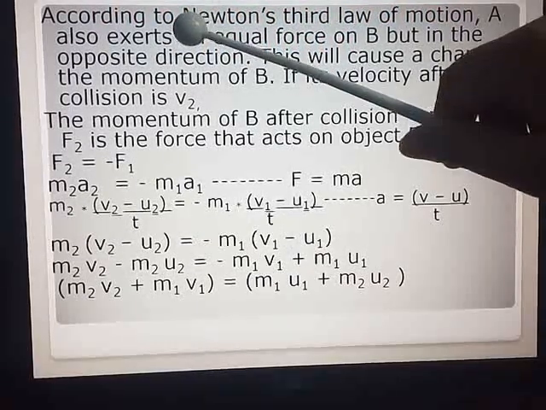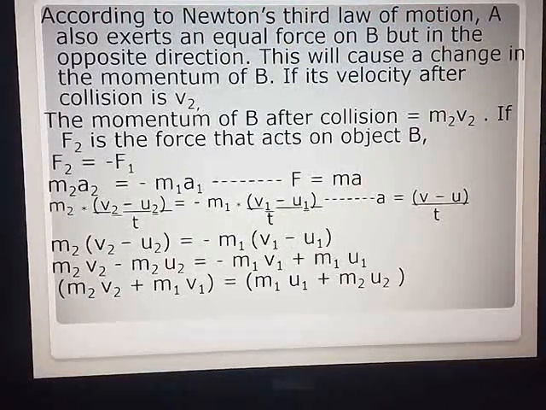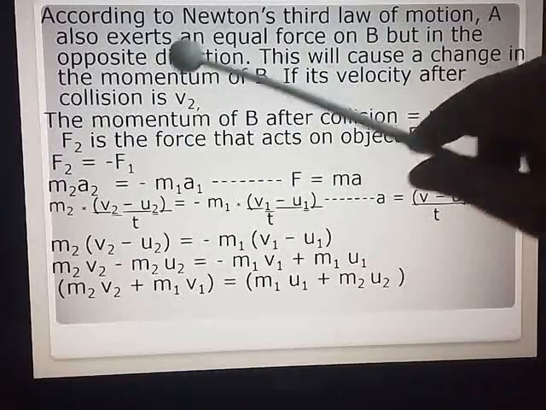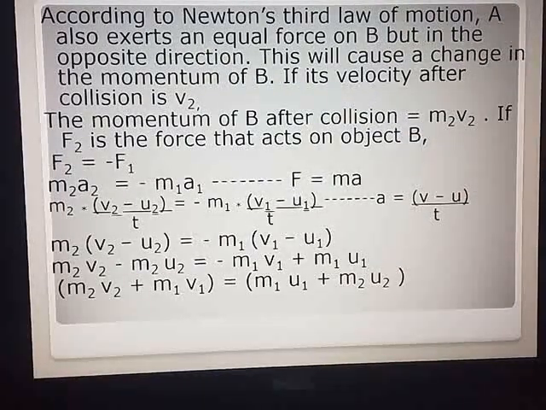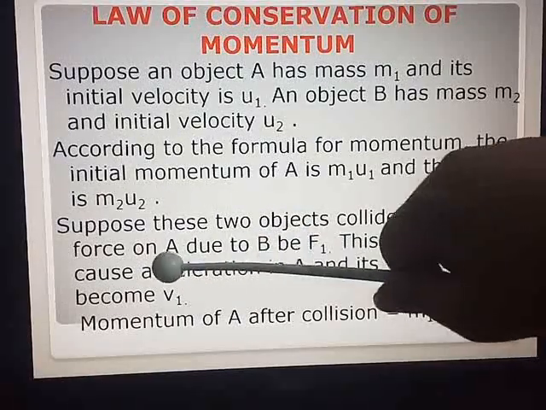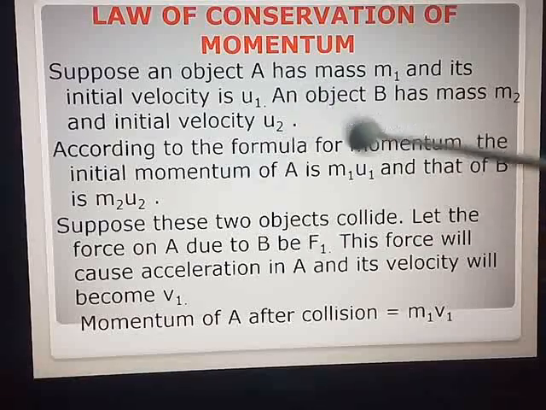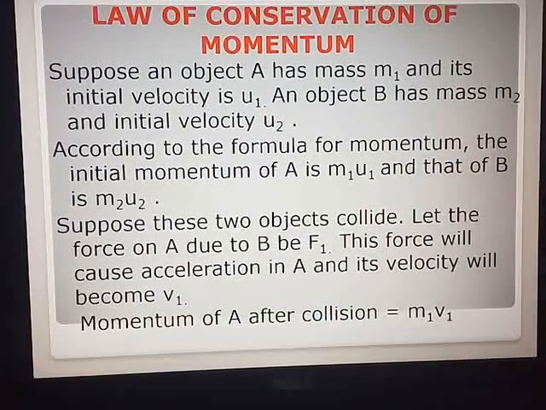Similarly, according to Newton's third law of motion, A, after getting a force exerted by B, will also exert an equal force on B but in the opposite direction. This will cause a change in the momentum of object B. See how the concept is applied. The force on A due to B is F1. After applying that force, velocity has changed to v1 and momentum has become m1 v1.